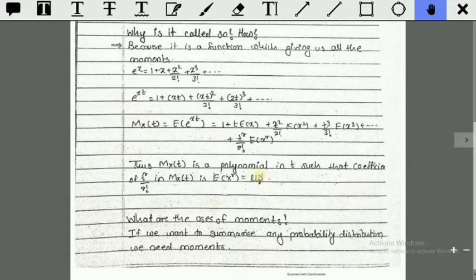In first year you were taught about raw moment and central moment, so I believe you must remember this much concept. And what are the uses of moments? If we want to summarize any probability distribution, we need moments.